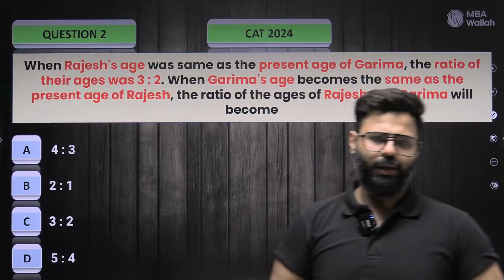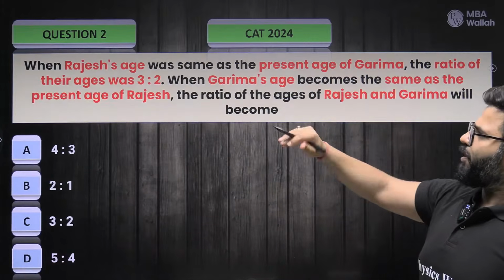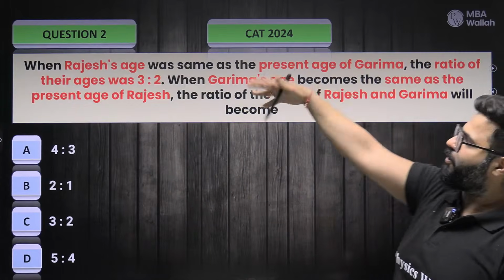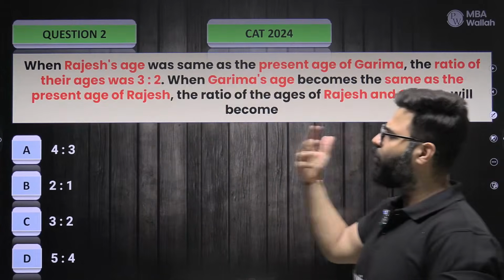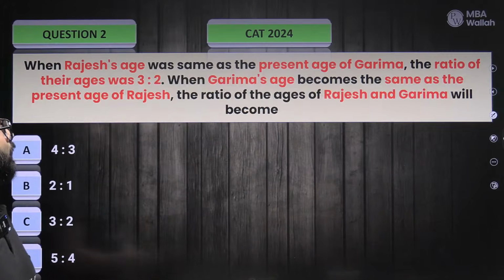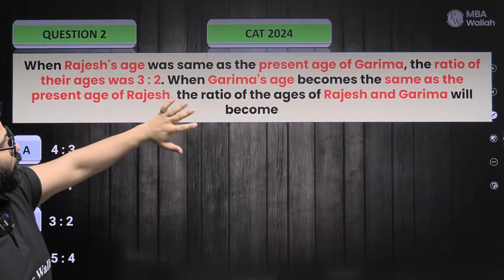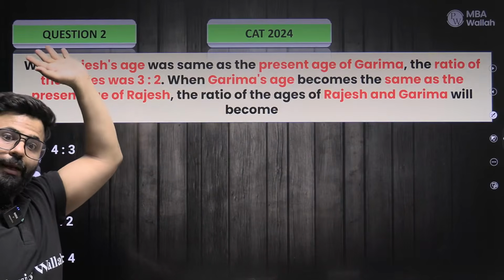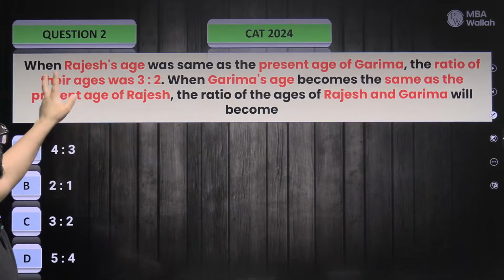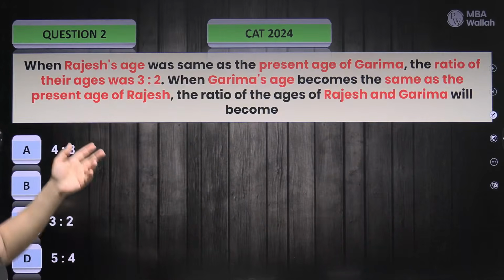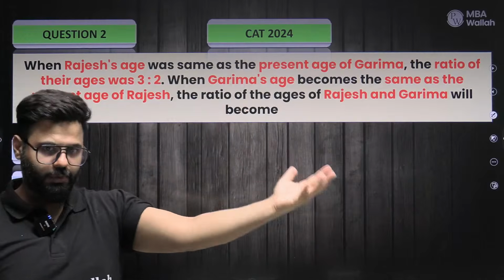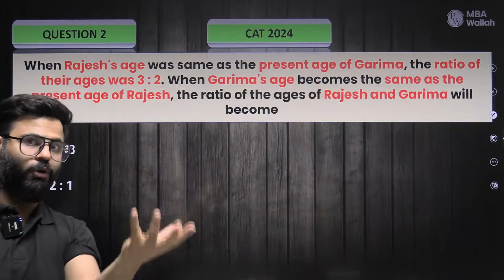The question says when Rajesh's age was the same as the present age of Garima, then the ratio of their ages is 3:2. Can you tell me who is older, Rajesh or Garima? When Rajesh was the same as Garima's age, that time the ratio was 3:2. Definitely that means Rajesh is older, because Rajesh comes first, Garima comes later. So Rajesh has to be older, right?